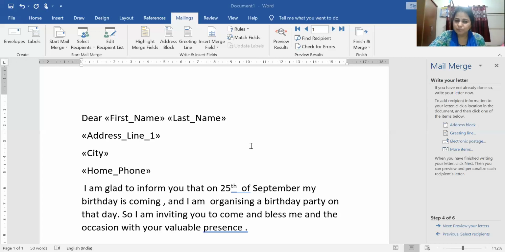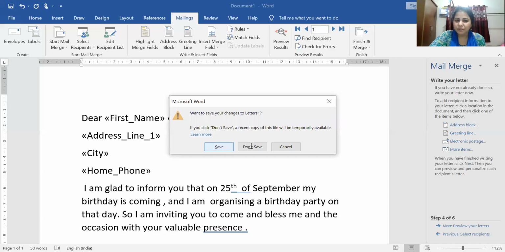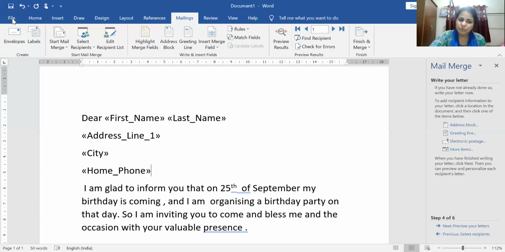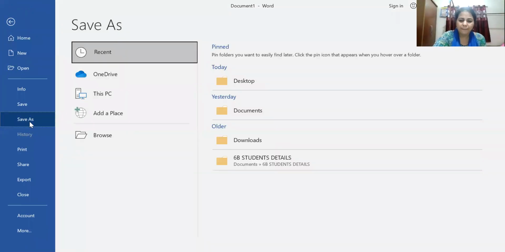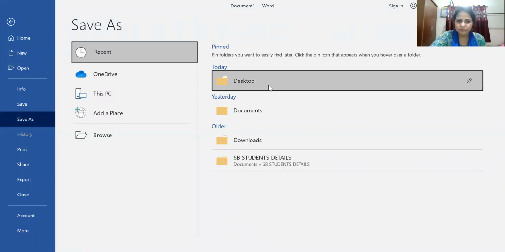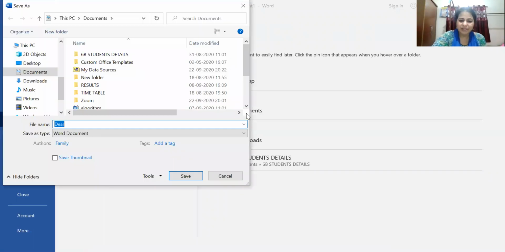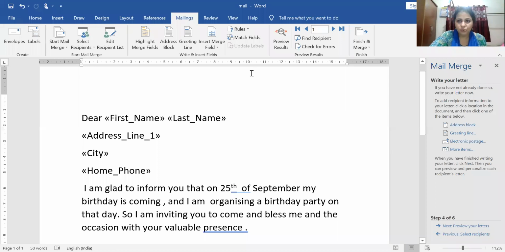Now you can save this file, and later also you can take the printout. You just see here, if I am closing this one, just close. So it is asking me for saving. For the time being, I don't save the main document. It is coming up, I save this file, and later I can do whatever I want. So I save it as mail merge desktop document. Then I am saving it as mail. Okay, and then save. It will be saved, and then I have to close the file.